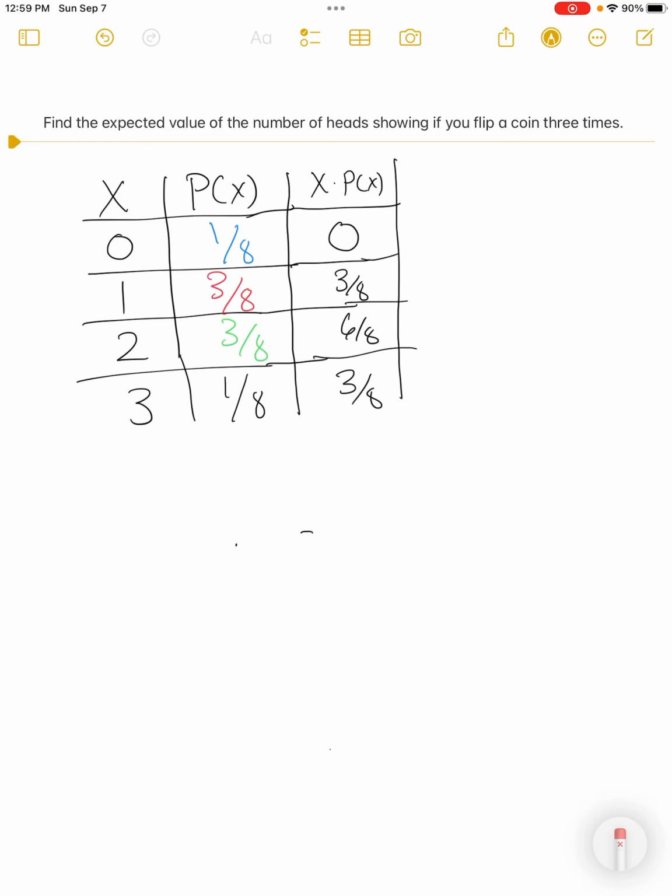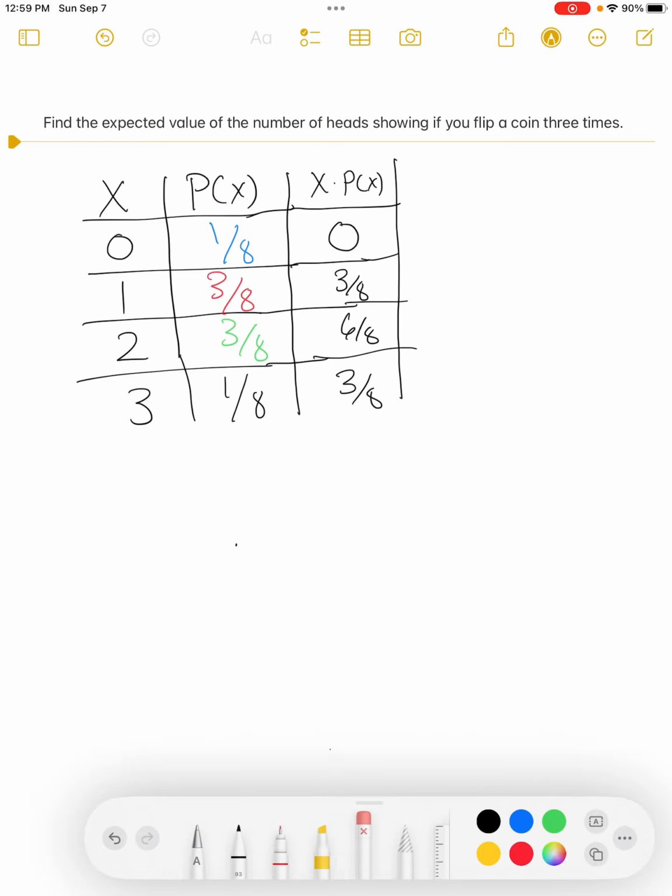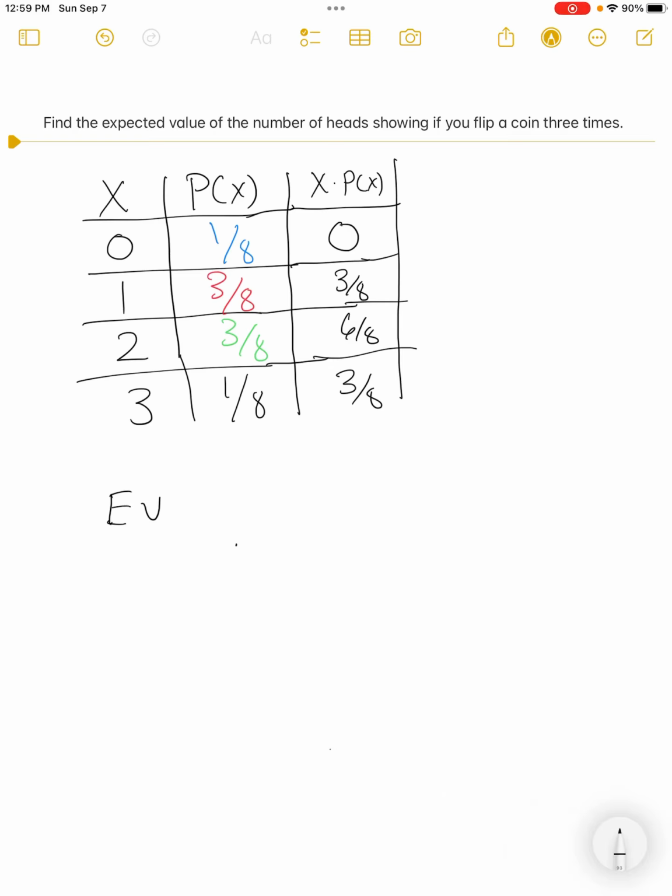So now we know what to do. We say, oh, I know how to get expected value. Expected value is simply the outcome times its associated probability, which is our last column, all added up. So 0 plus 3/8 plus 6/8 plus 3/8. So what do we get there? Well, we get obviously 12/8. Again, that bottom number stays the same because that's how we add fractions.